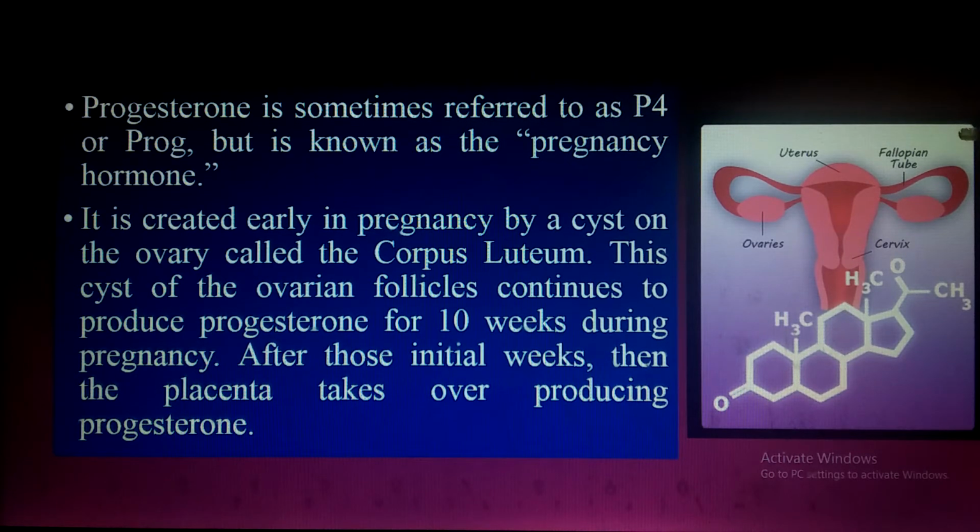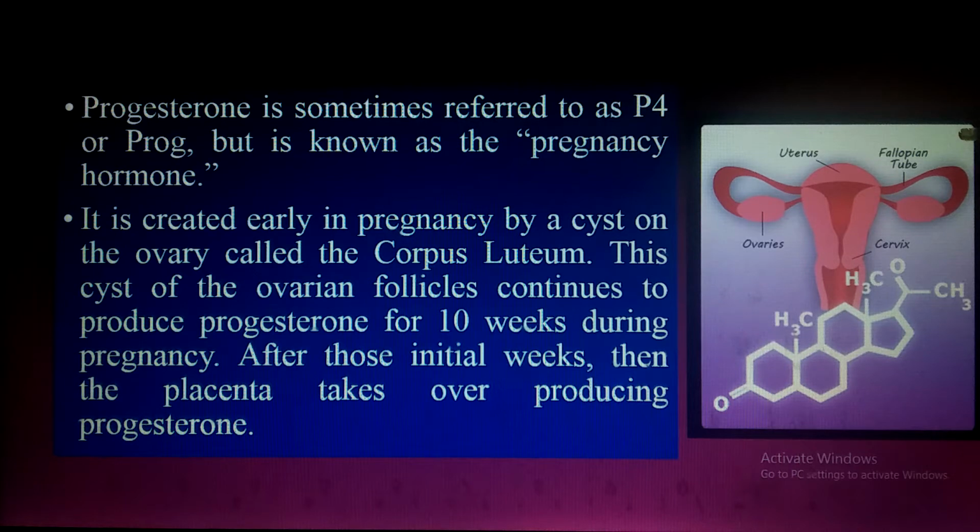After those initial weeks, when the embryo is implanted into the uterus and the placenta is formed around that embryo, then the placenta takes over producing the progesterone. In the initial stages, the corpus luteum is produced in the ovary from the ruptured follicles. And what is a follicle? A follicle is the layer of cells around the ovum or egg for the protection of the egg.